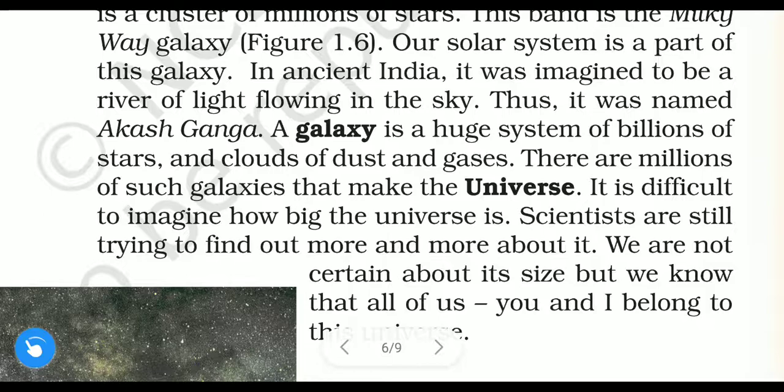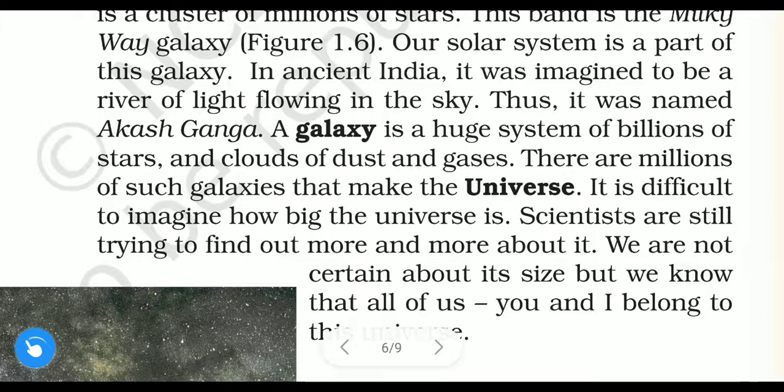In ancient India, in old times, it was imagined to be a river of light flowing in the sky. When people saw a galaxy, they would imagine that it is a river, a river of light flowing in the sky. They would call it a river of light. Thus it was named Akash Ganga. In ancient times they called it Akash Ganga.